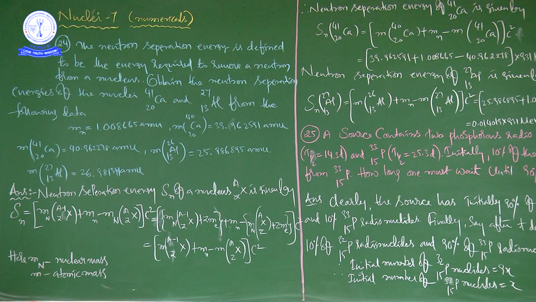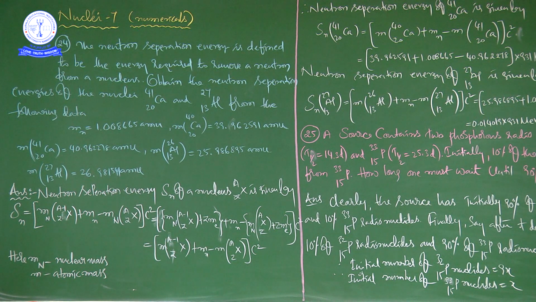As simple as that, just keep in mind: neutron separation energy is the energy required to remove a neutron from a nucleus. Full stop. Next.